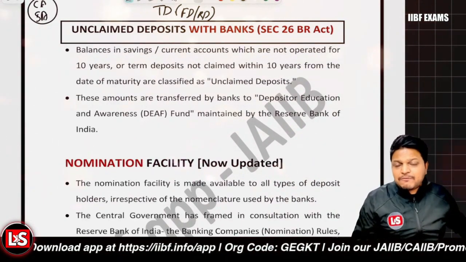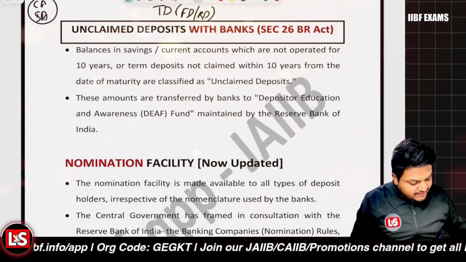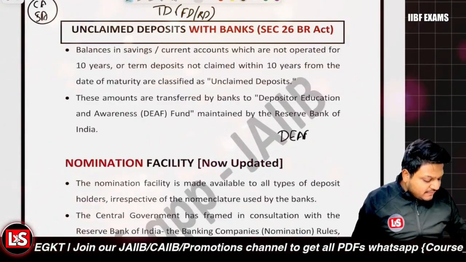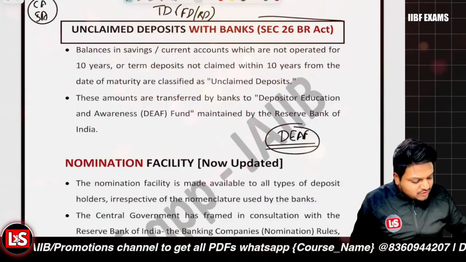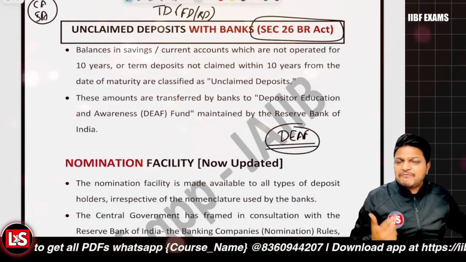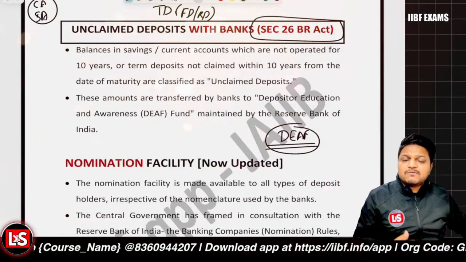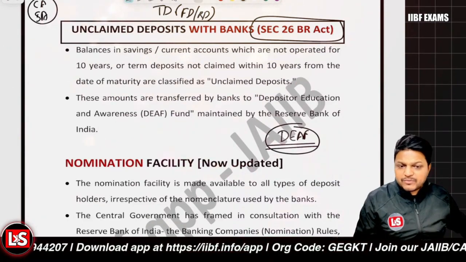And there is a specific rule for unclaimed deposits given under the DEAF, that is the Depositors Education and Awareness Fund. These guidelines are given under Section 26 of the Banking Regulation Act. Some sections are very important, whether you're preparing for JAIIB, CAIIB or bank promotions. This is one section which is actually very important, right?